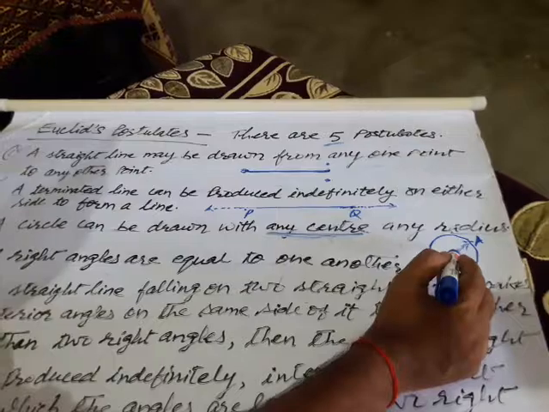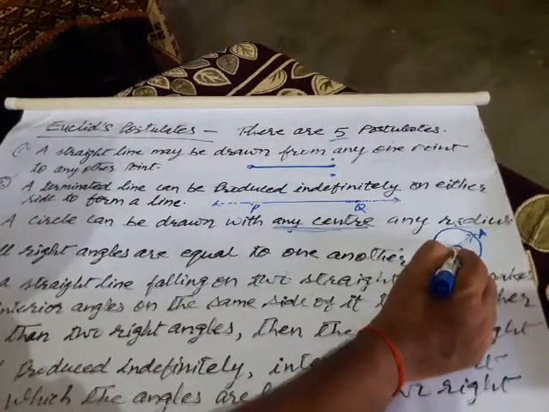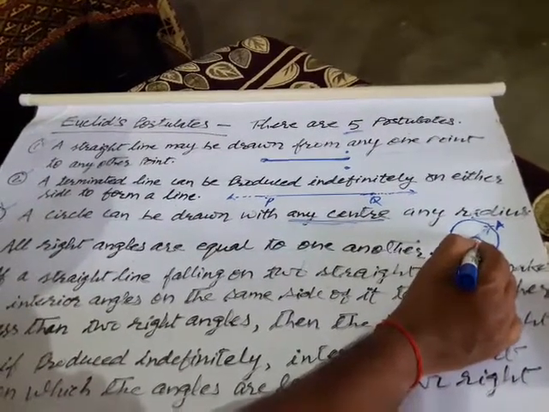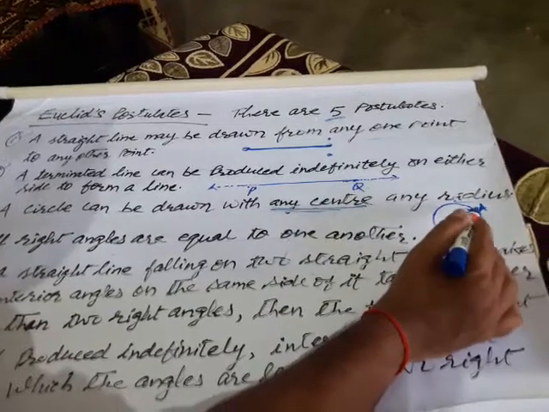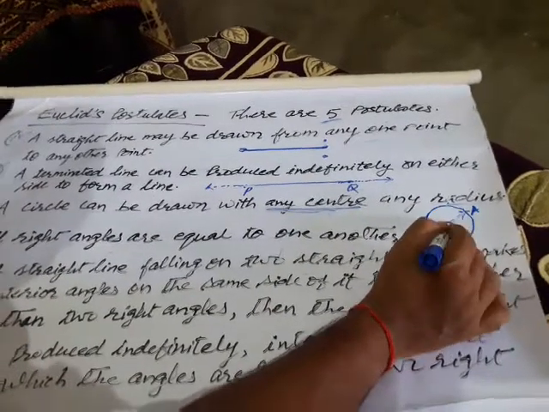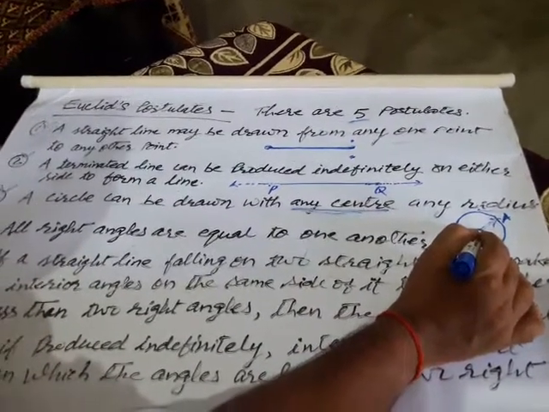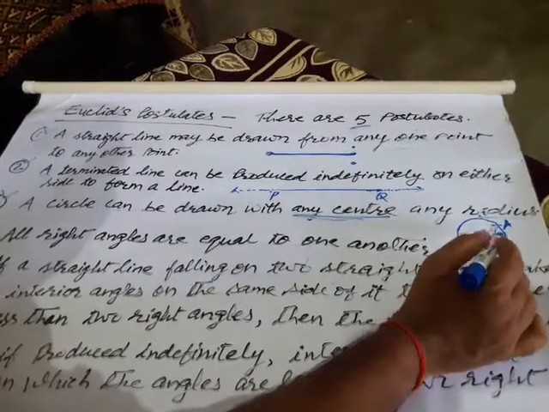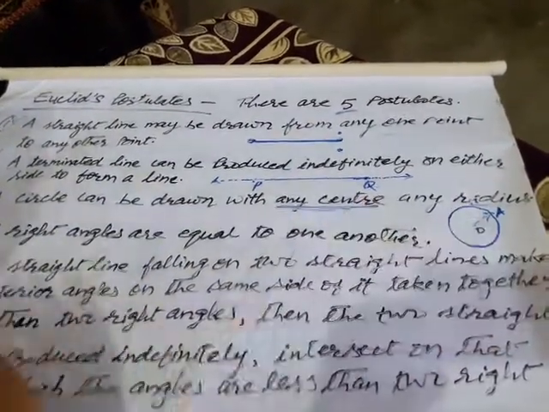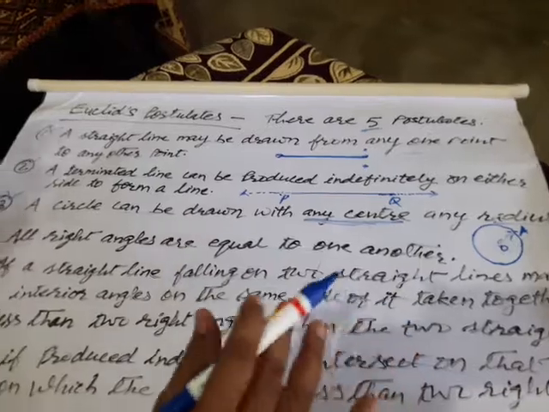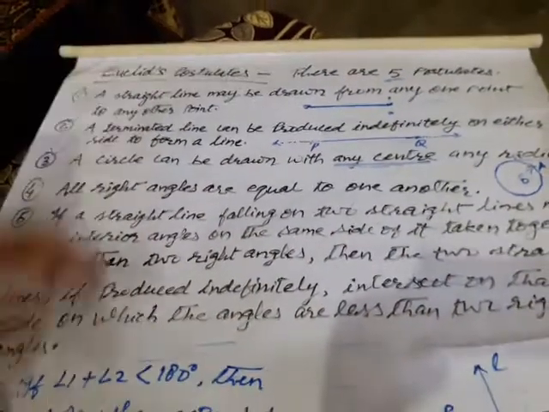So let us see. Here there is no measurement of radius, and you take a fixed point. You can draw a circle of any radius, and from any point you can draw the circle of any radius. It is according to your convenience, according to your situation, that it can be drawn. This is also very important and very much easy.